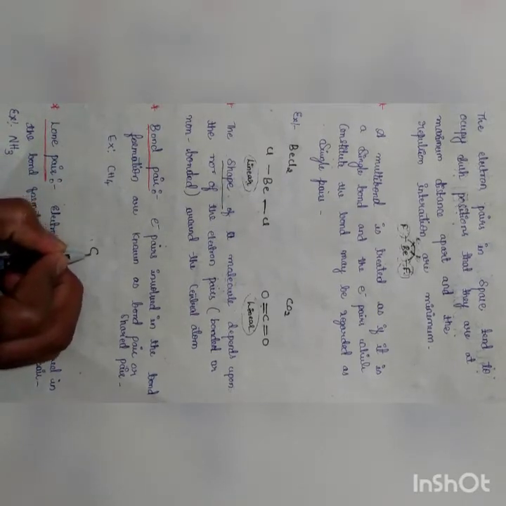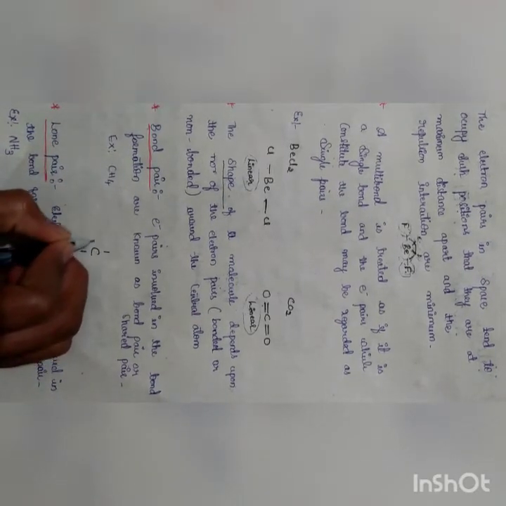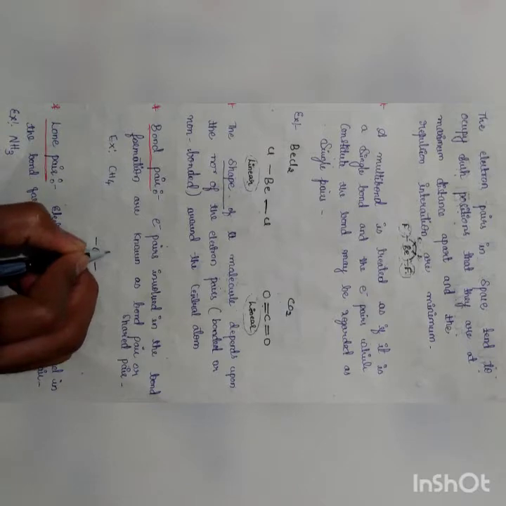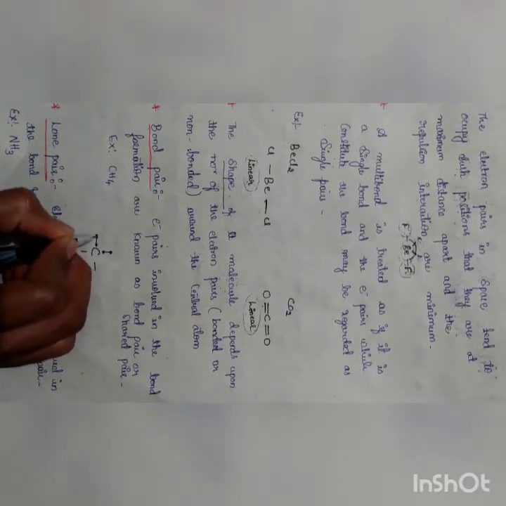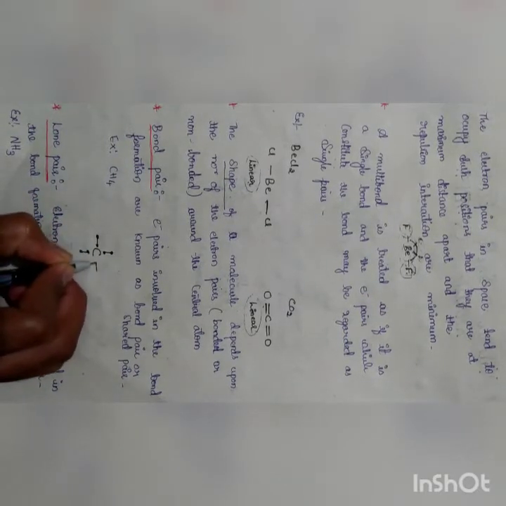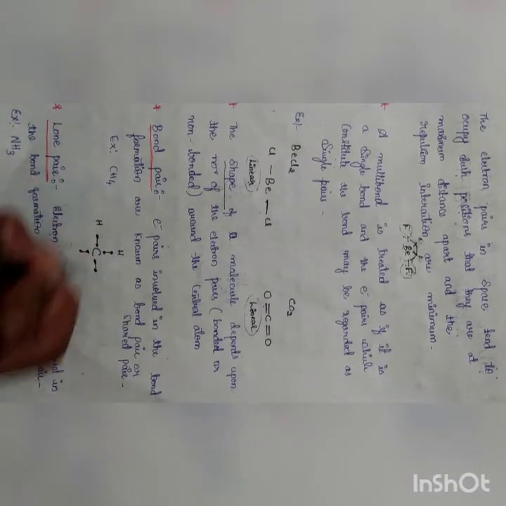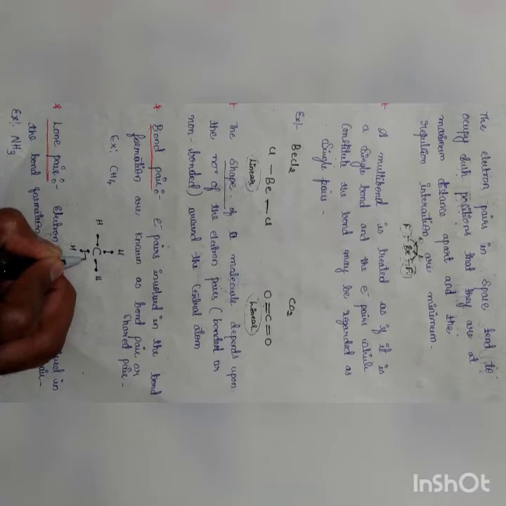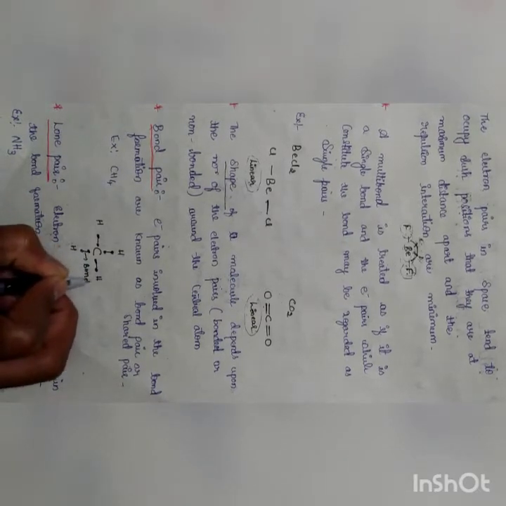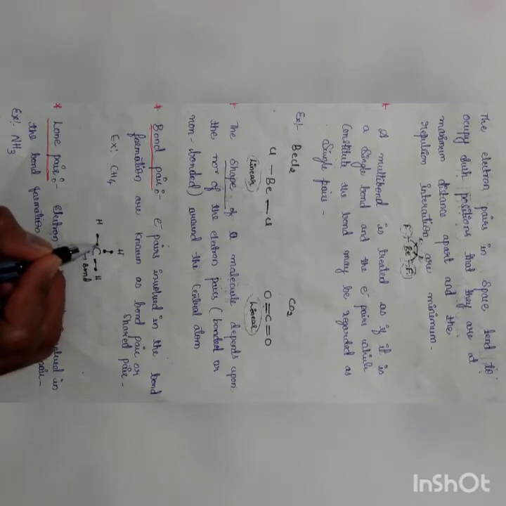Let us take a molecule of CH3. Here there is sharing of electrons, and these shared electrons form a bond. Therefore the electron pairs involved in the bond formation are called bond pairs or shared pairs.